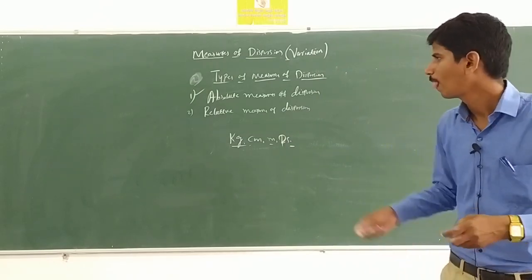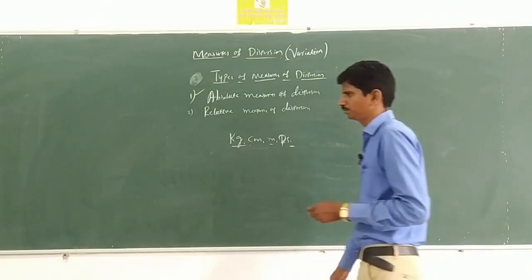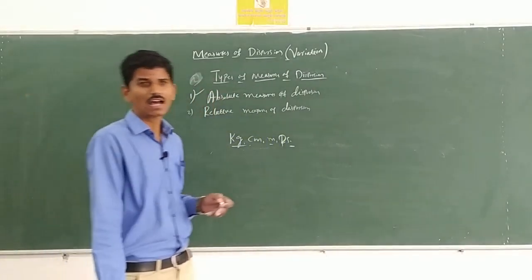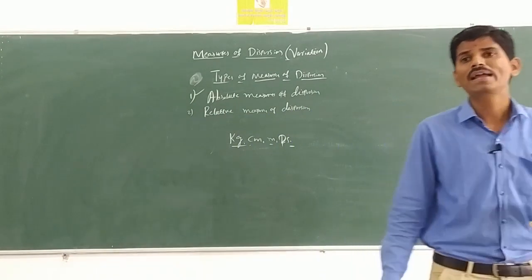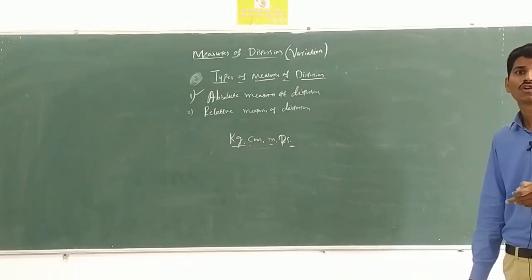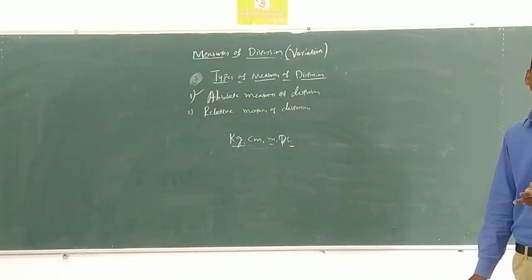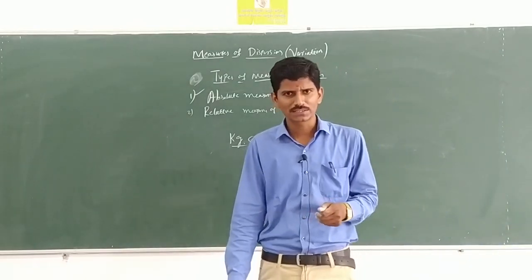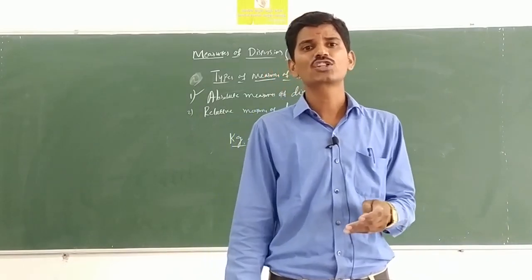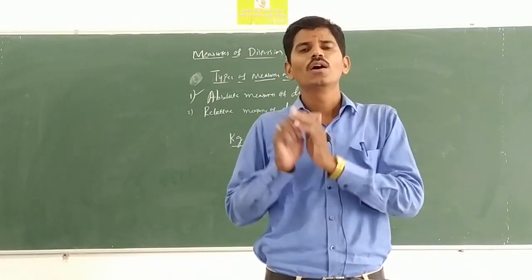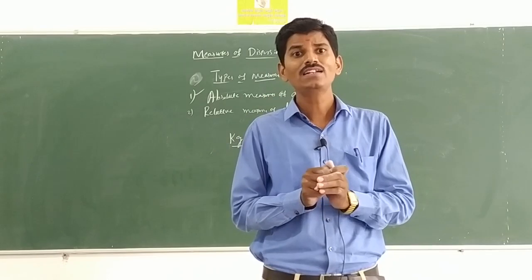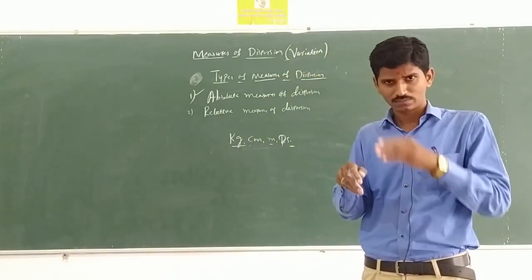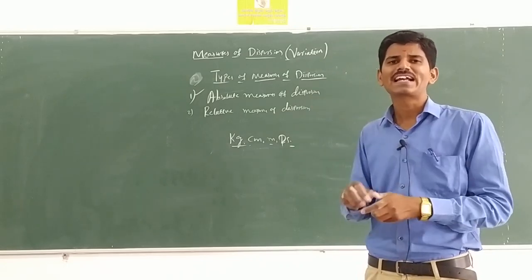The next one is, what is the relative measures of dispersion? Okay, here relative measures of dispersion are used to compare the distributions of two or more data sets. Here the relative measures of dispersion are used for the comparison purpose, to compare two or more data sets.